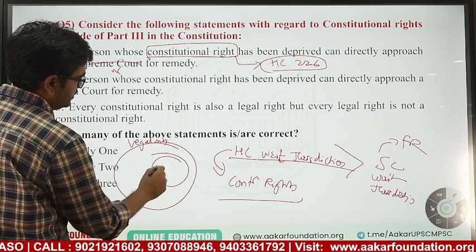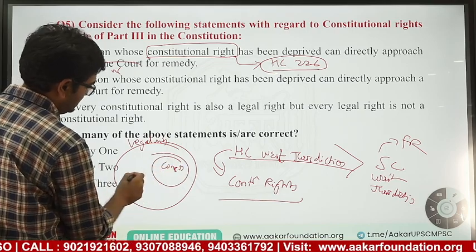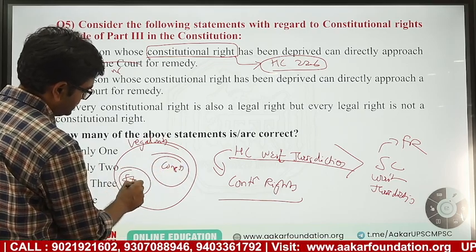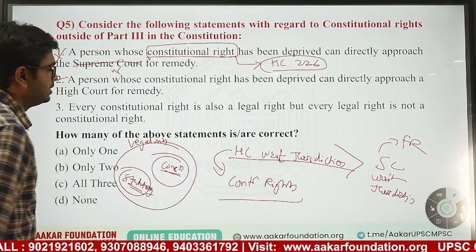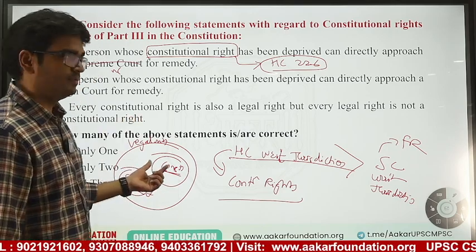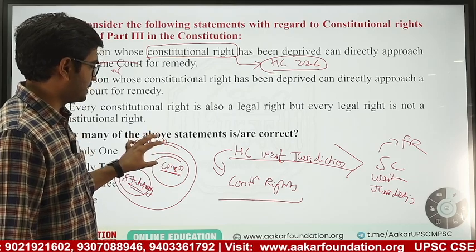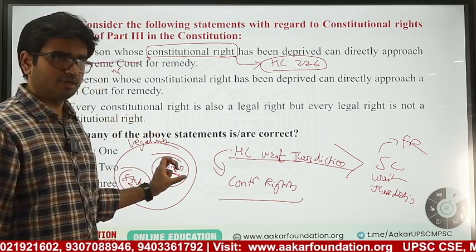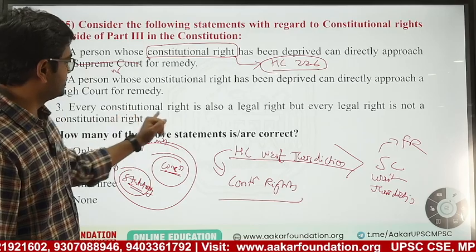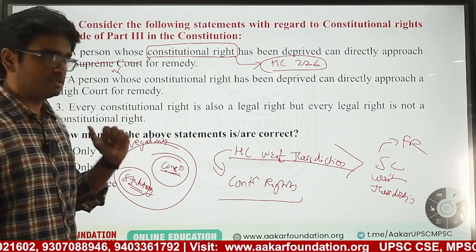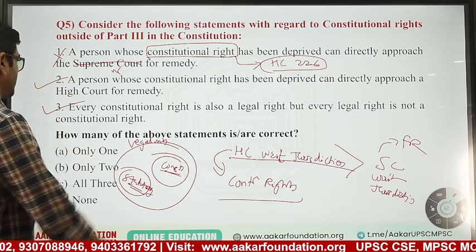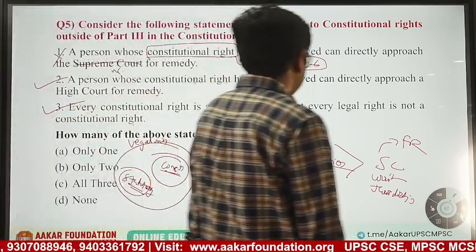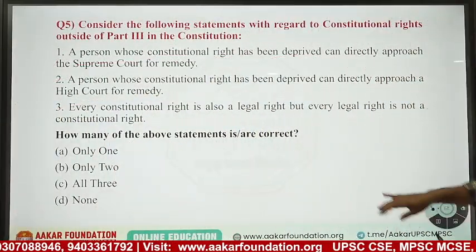This is the small circle, which we'll call constitutional rights. Then there are statutory rights, by law, by constitution. So every constitutional right is a legal right, but not every legal right is a constitutional right. Every constitutional right is a legal right, this is correct. But every legal right is not a constitutional right, so this statement is also correct. So two statements are correct.